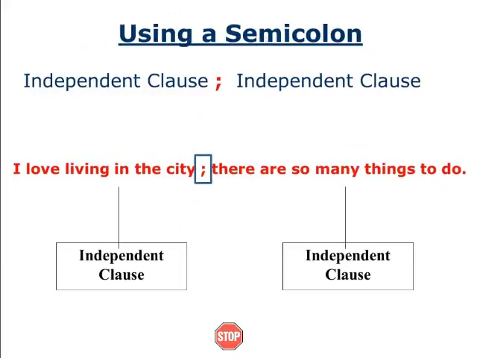Using semicolon. You know that this one is a semicolon, a dot and a comma. This is a semicolon. Independent clause is here, then comes the semicolon, and again an independent clause comes. So in between these two independent clauses, there is a semicolon. We already told in the previous slide.